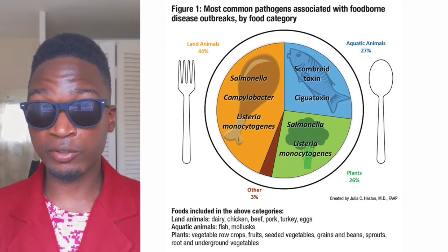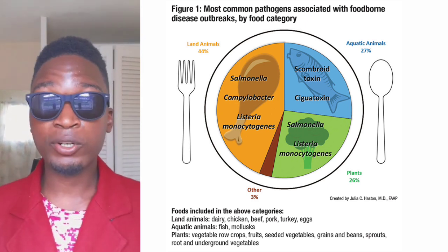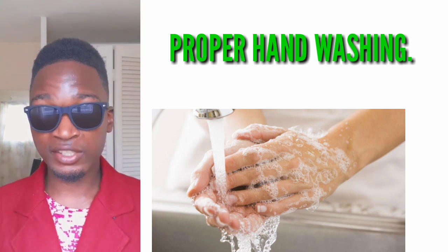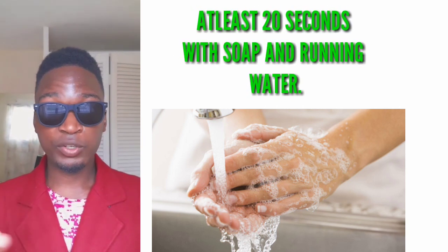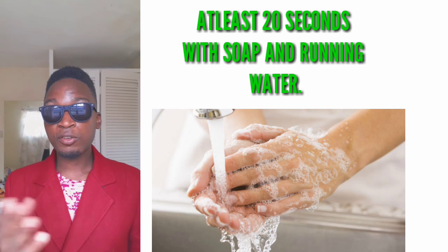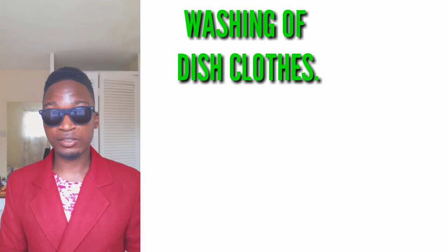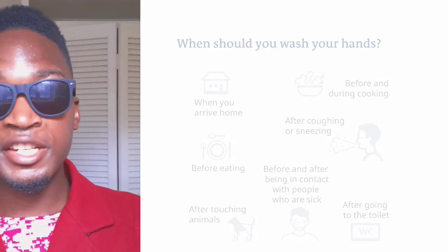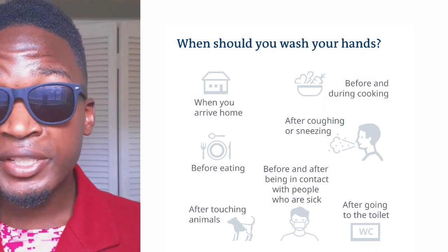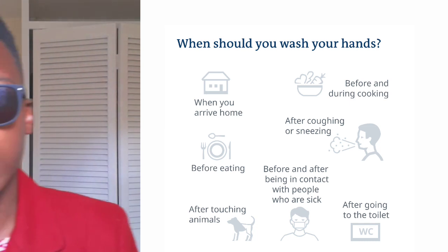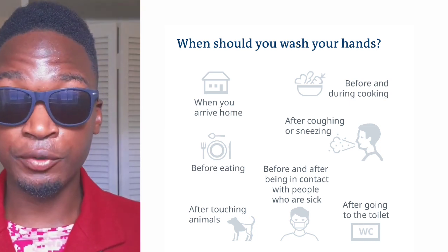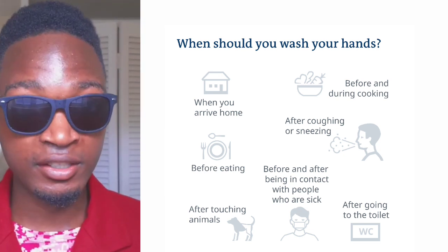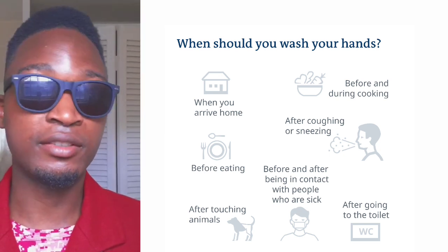Like the other time I talked about the importance of ensuring that you wash your hands frequently. The least estimated amount of time is 20 seconds by the CDC. Also, normalize washing your dishcloths in your houses, proper handling of food, shopping wisely, proper storage. Sanitation is also important, especially during this time of pandemic. As I said earlier, you should ensure that you wash your hands frequently with soap and water. The least estimated time, 20 seconds by the CDC.